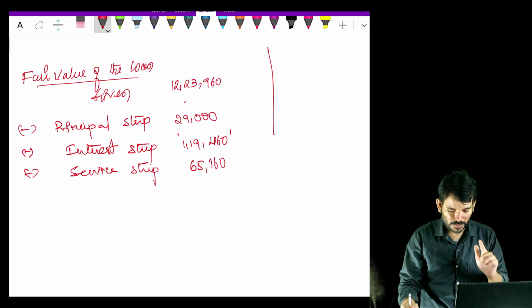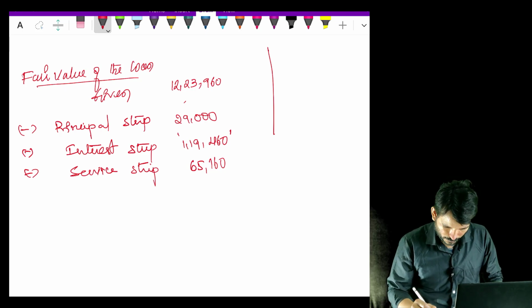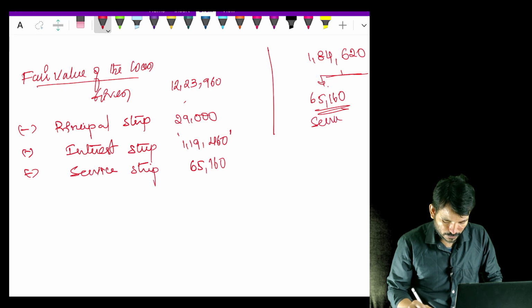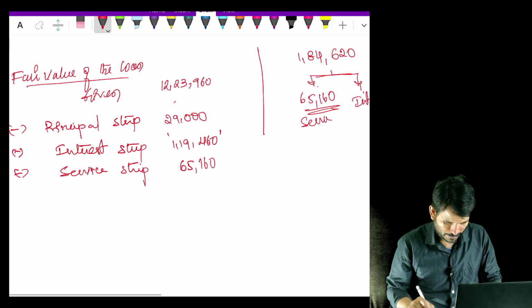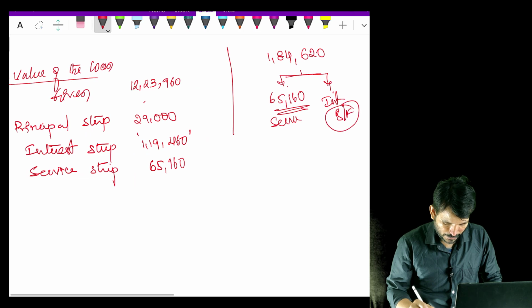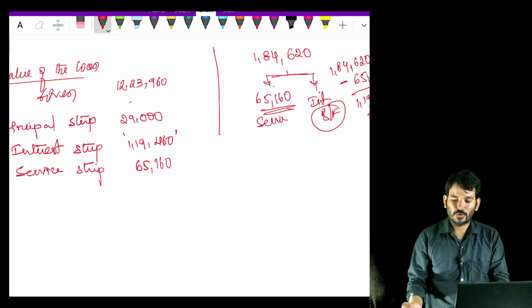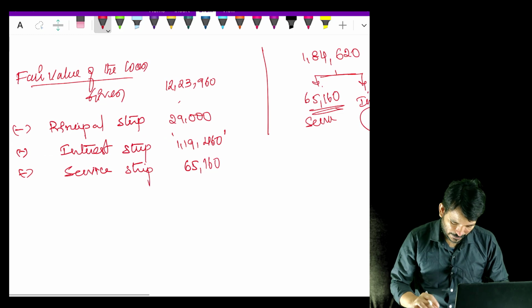Okay, so the interest portion is 1,84,620, which includes the service portion as well. So I am deducting this 65,160 given in the question. This is your service portion, so that I will get my interest portion of the remaining, like a balancing figure: 1,84,620 minus 65,160. So I am getting 1,19,460. Okay, so this is the interest strip.